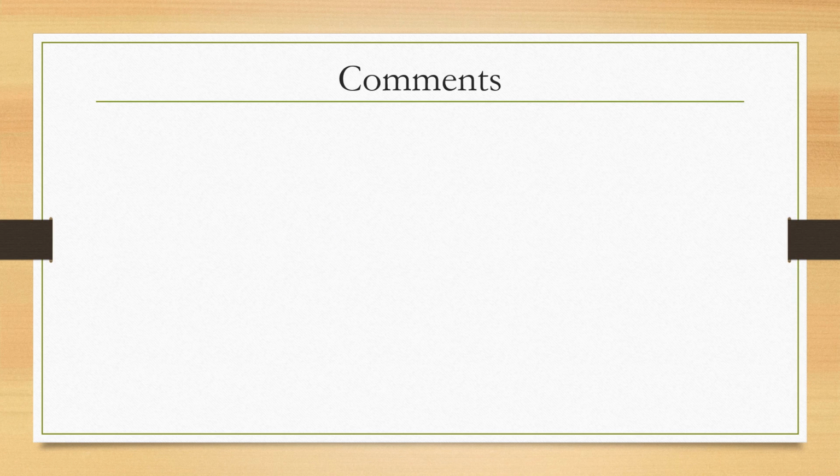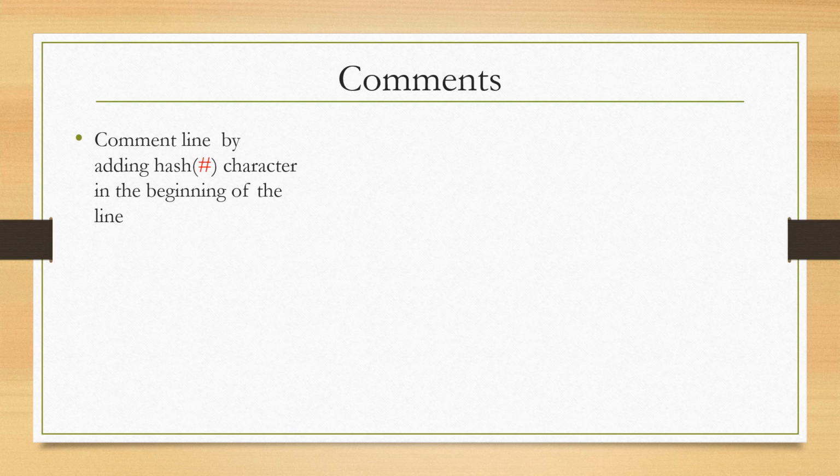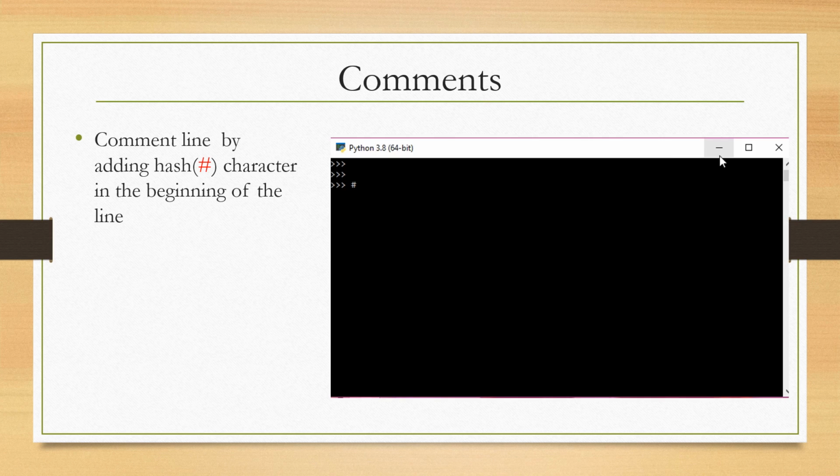Comments. If we want any Python statement not to get evaluated, we can make that line a comment line by adding a hash character at the beginning of the line. For example, here I am adding one comment, begin of program.